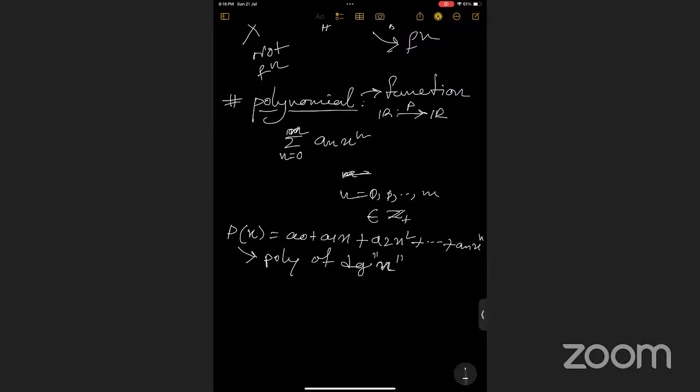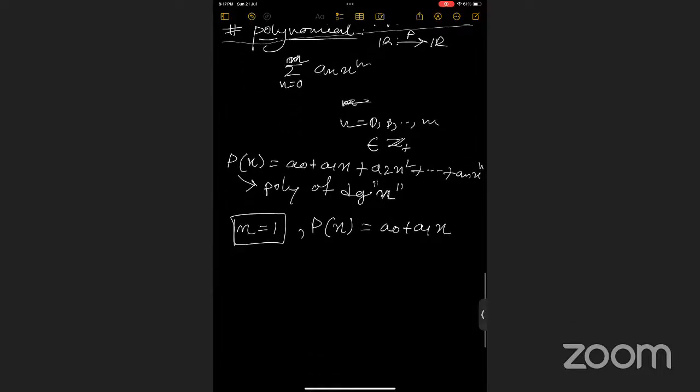Now, if our n equals 1, that means the maximum degree is 1. Then p(x) equals a naught plus a1x, right? When the maximum degree is 1, we have this polynomial, and this polynomial is said to be a linear function.